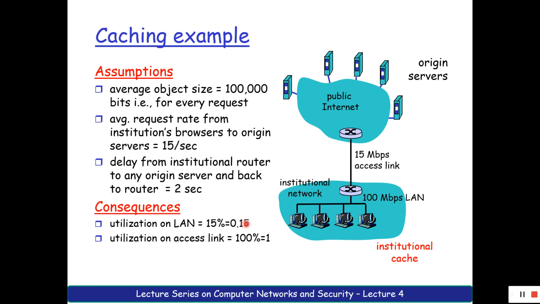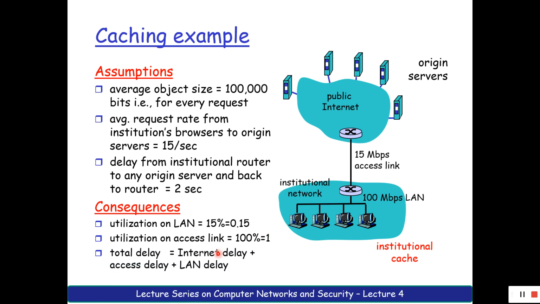But if I consider the access link, I have 15 requests, each of 1 MB, so 15 MB per second, complete. I'm utilizing 100% of this link. It is a good thing because it is utilizing 100%, but not good for every part or always. So I'm utilizing 100%, and every request can take somewhere around 1 minute to reach, correct?